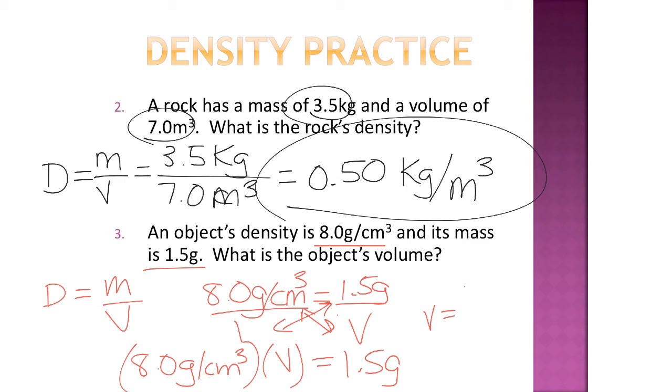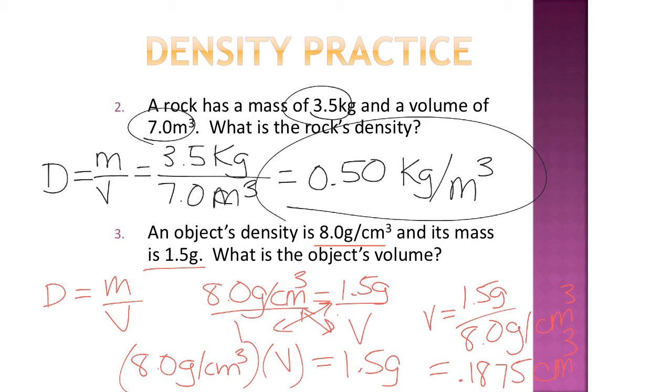So I'm going to do 1.5 grams divided by 8. So I'm going to get a number less than 1, and that is perfectly fine. It doesn't matter. So 1.5 divided by 8 is 0.1875, and grams would have canceled, so cubic centimeters would be my answer.